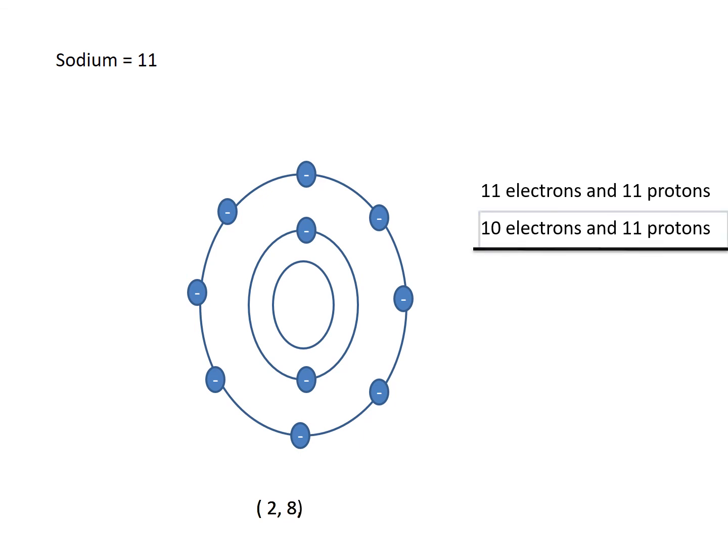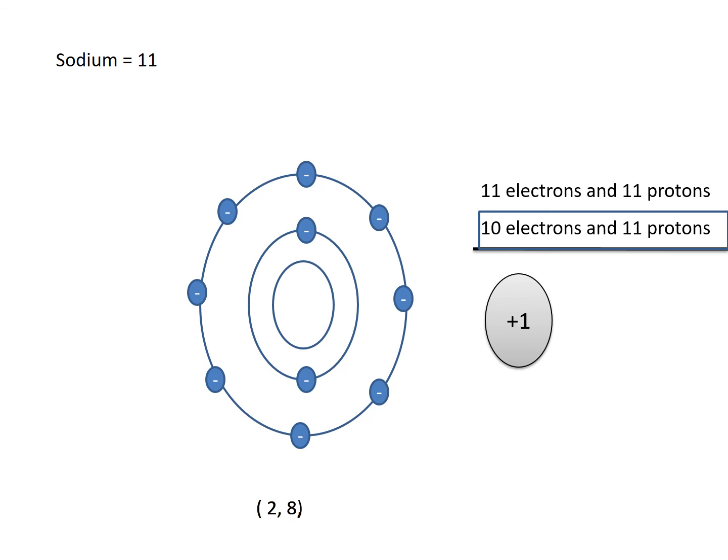Now if you look at this carefully, you will see that there's a difference in the charge. Electrons are negatively charged and protons are positively charged. We've already seen this. But the difference between them is what? That it has one extra positive charge, that is plus 1.